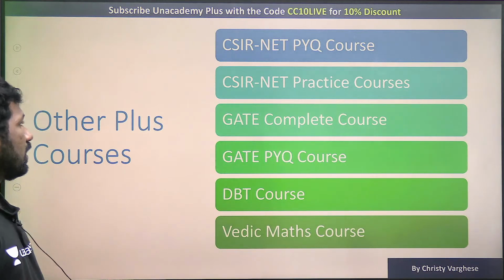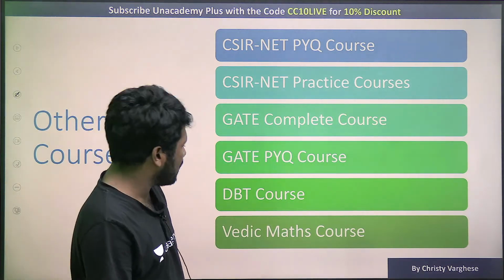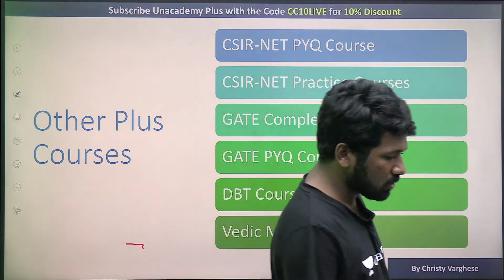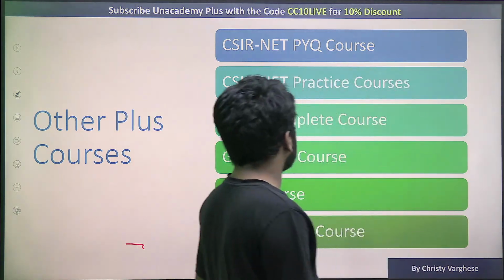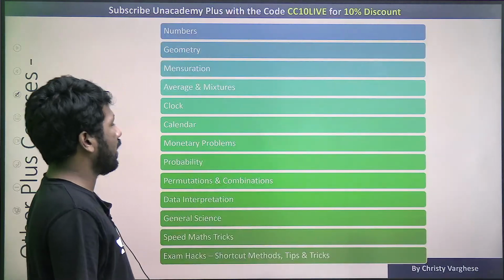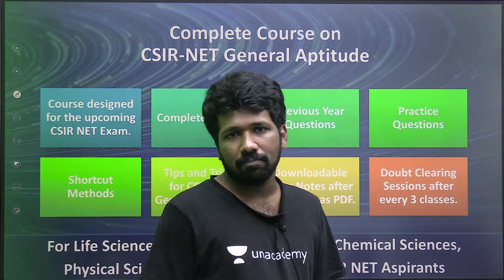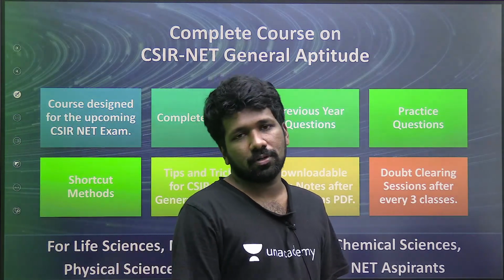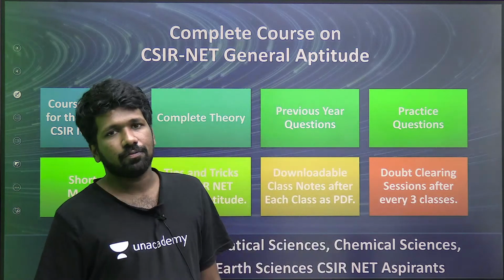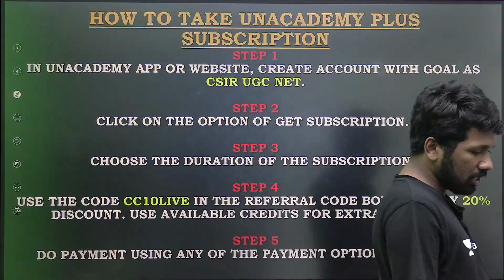And with the Unacademy Plus subscription, on my profile, you can also see the GATE General Aptitude course, GATE PYQ course, DBT course, Vedic Math course, CSIR NET practice courses, capsule courses. All these you can access by the subscription itself. 62 courses till now I have completed. All of them will be accessible for you, and hundreds of courses on the subject part also.